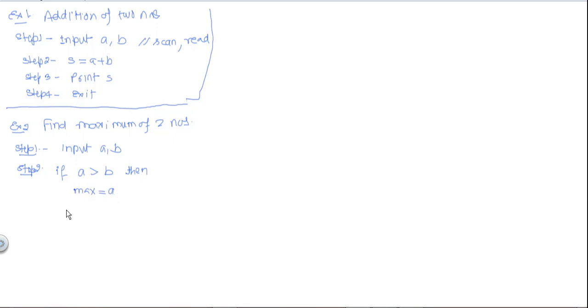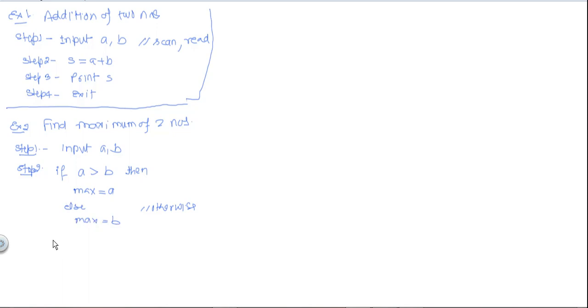Because normally else construct is used in programming language, so instead of writing else you can use otherwise. So either you write else or you can write otherwise. So if a is greater than b, then maximum equal to a, otherwise maximum equal to b. So this is the algorithm. Suppose we have to write one more step here. So how you will understand that if is terminated here?